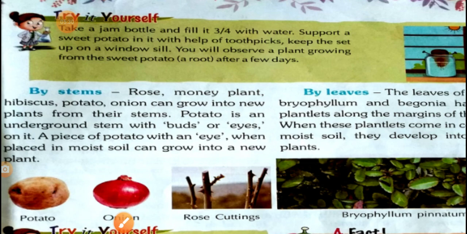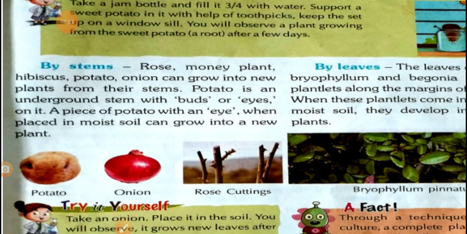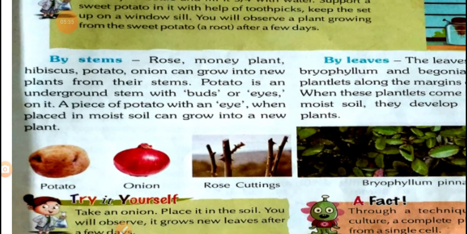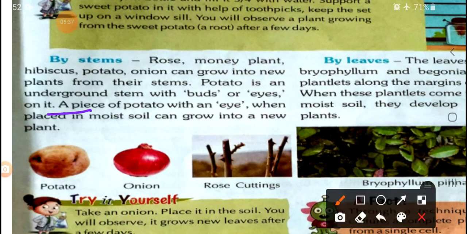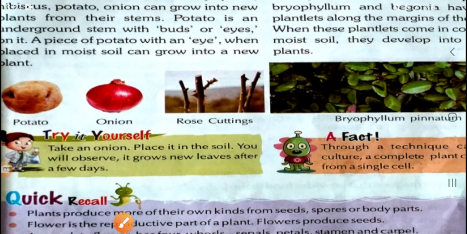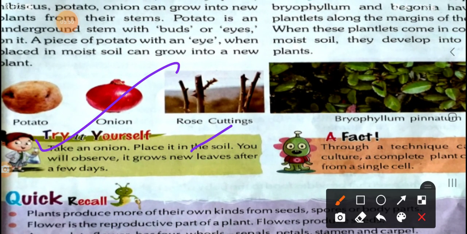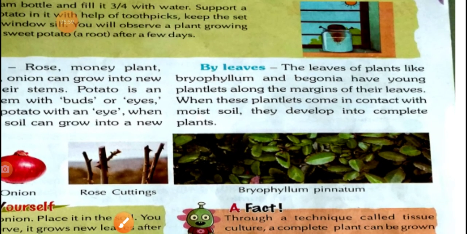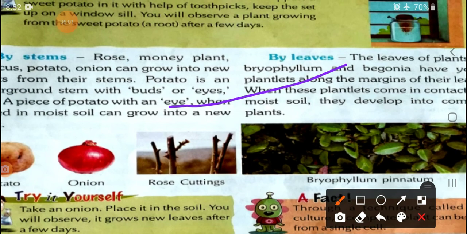A piece of potato with an eye, placed in moist soil, can grow into a new plant. Try it yourself. Next, take an onion and place it in soil, with the help of your parents, leave it for a few days, and after some time you will check. Observe.